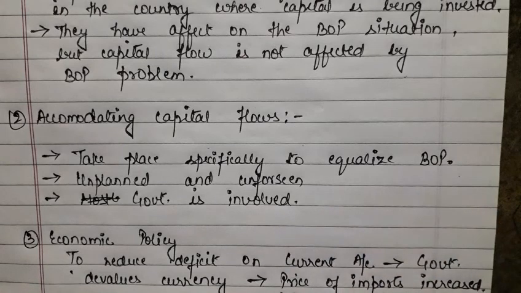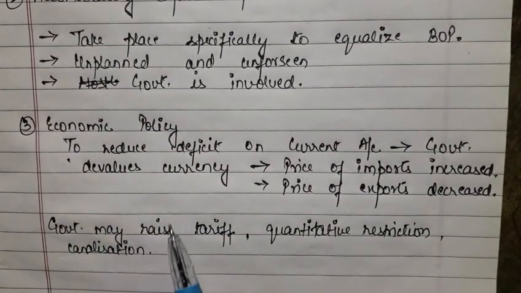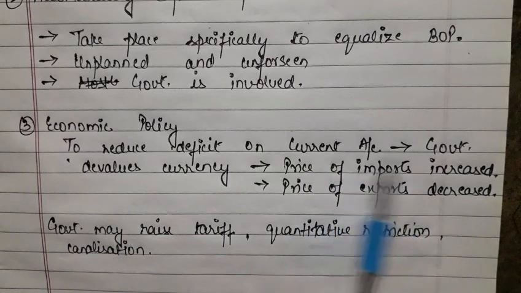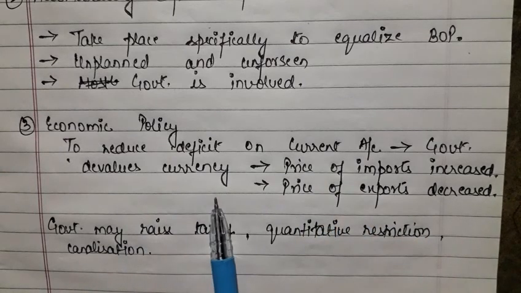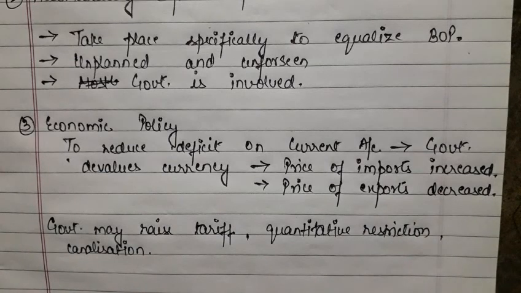Here the government is of course involved. Now we are talking about economic policy. There are many policies that the government can take to equalize the BOP. Suppose we have to reduce the deficit on current account. So what will the government do? The government will revalue the currency, and if the government revalues the currency, then the price of imports will be decreased and the price of exports will be increased. So when exports are adjusted, we will be able to adjust that deficit balance on current account. Okay, the government may also raise the tariff, or put some more restrictions, or go for the canalization process. All these things the government may do for equalizing the BOP.